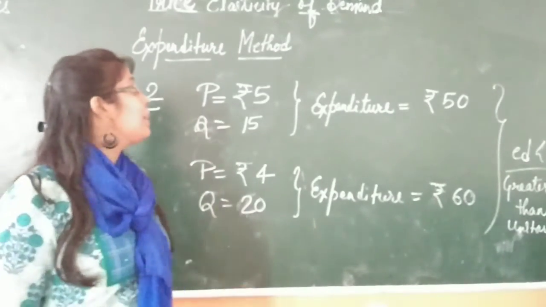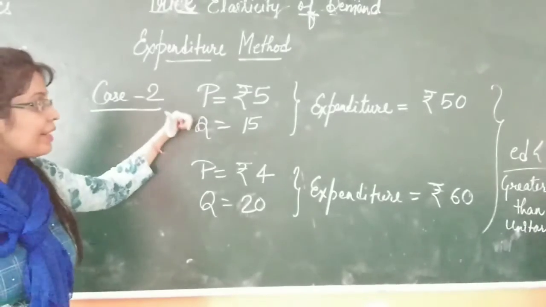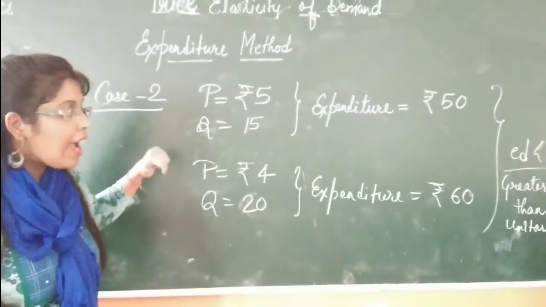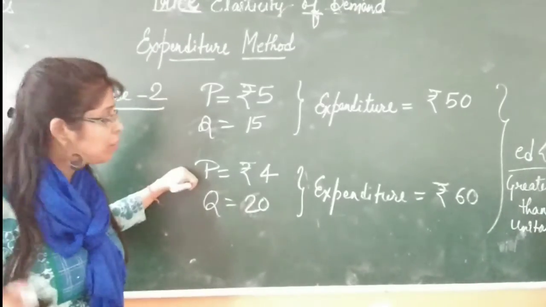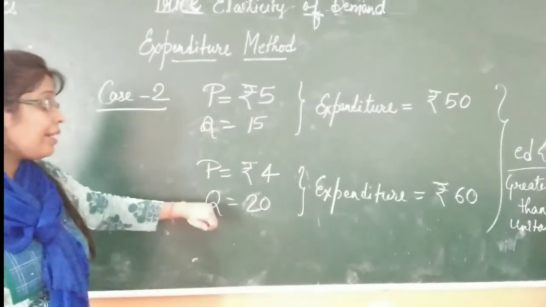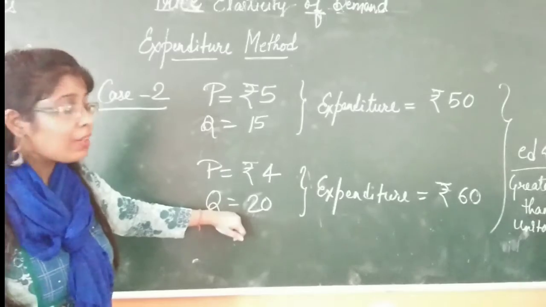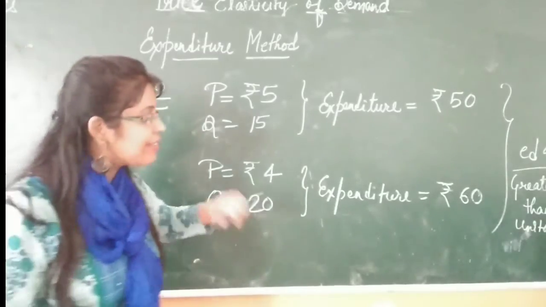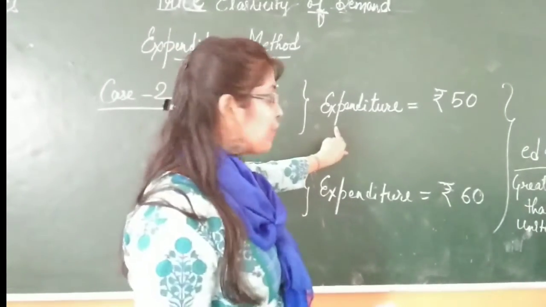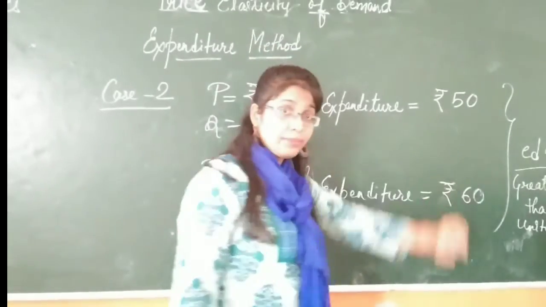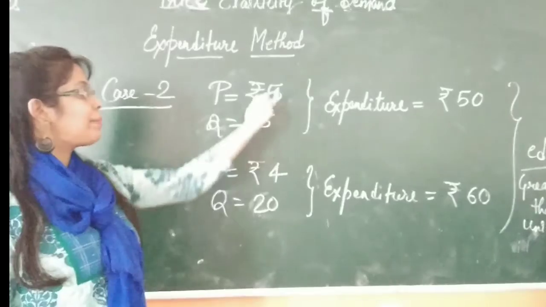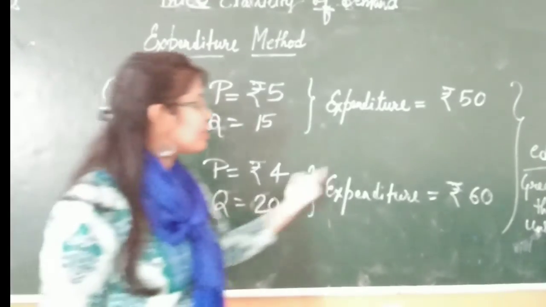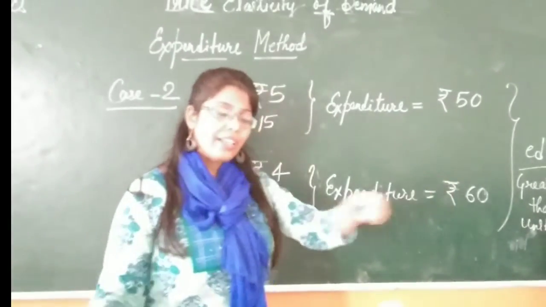Now in case 2, price is rupees 5, quantity demanded is 15 units, and as price declines to 4, that is by 1 rupee price is declined, quantity demanded increases. Why is this so? Again law of demand applies here. Now expenditure being here 50 and expenditure being here 60. Now how the expenditure is related to price? See, price falls, so what happens? Expenditure got increased.